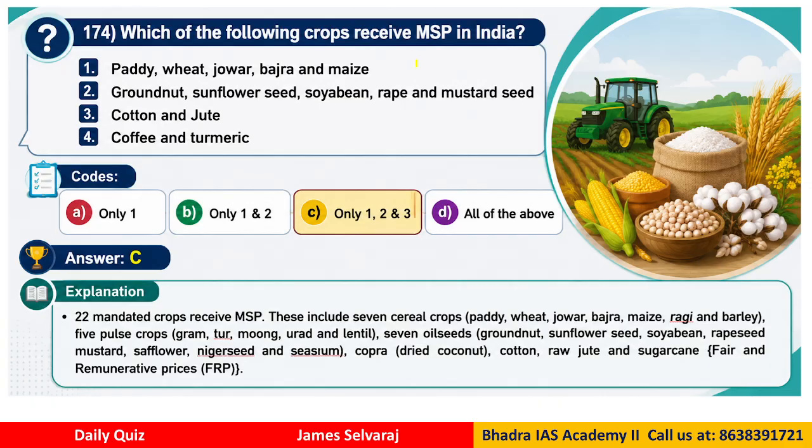Out of this, which receive MSP? If you know, MSP technically is given only to 22 crops, and sugarcane receives fair and remunerative price, FRP. So basically there are only 22 crops which receive MSP. Out of the 22, which of them receive MSP? The correct option here is 1, 2 and 3, because coffee and turmeric don't receive MSP. Clear? So options 1, 2, 3 are correct. Therefore the correct answer would be C. MSP type of questions you might even get at civil service exam level. At the higher exams you will get this kind of questions.